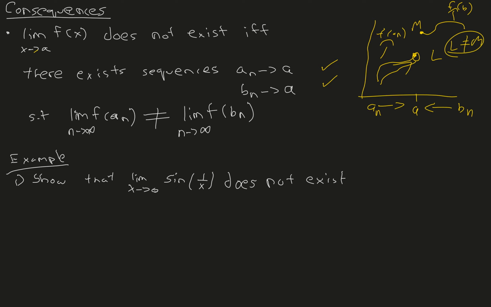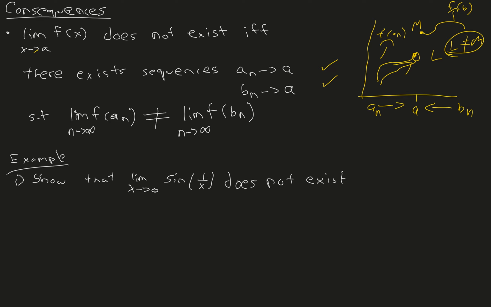So the limit does not exist. So the limit of f of x itself does not exist. This is called the non-convergence corollary or criterion.